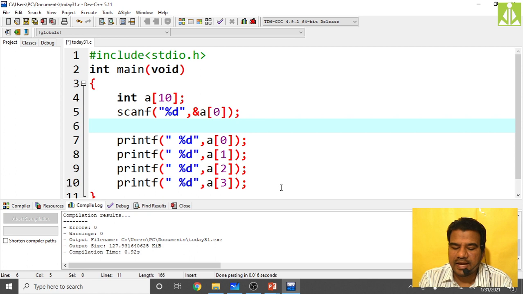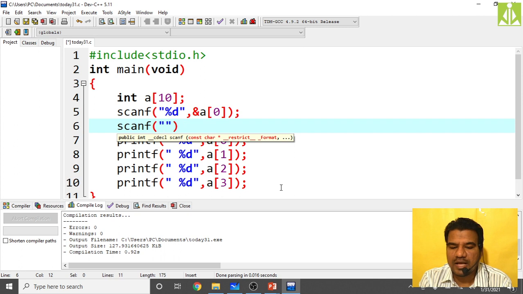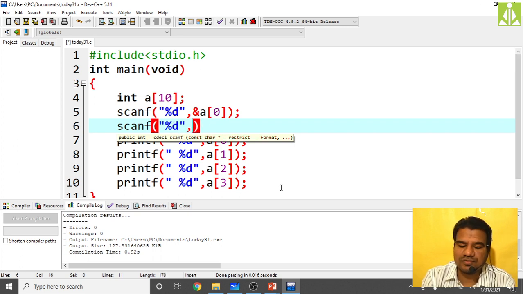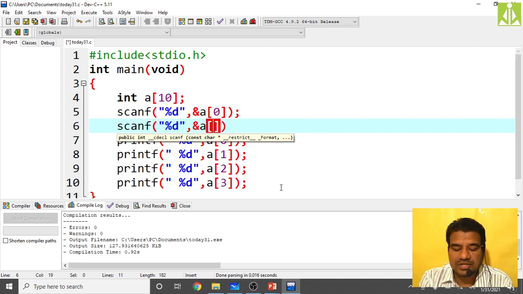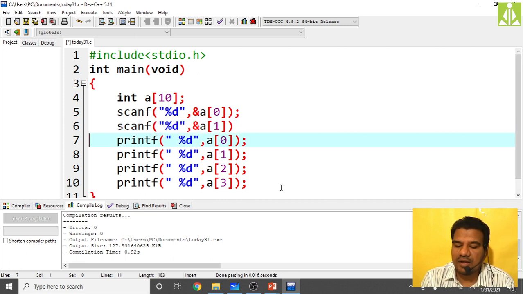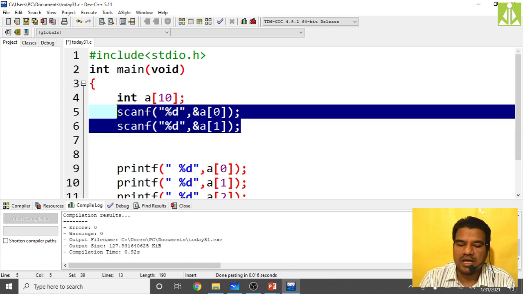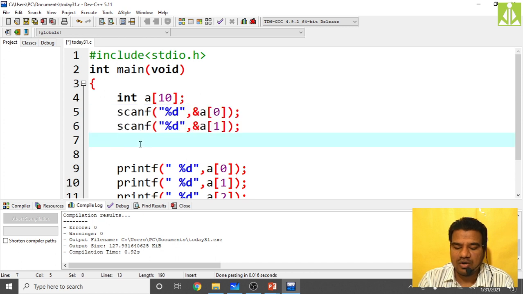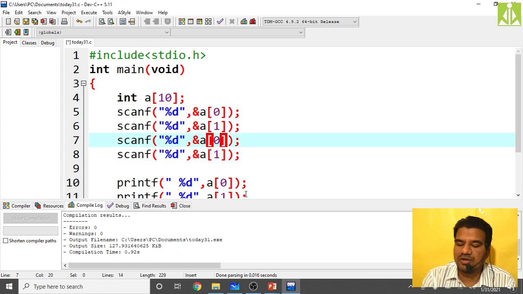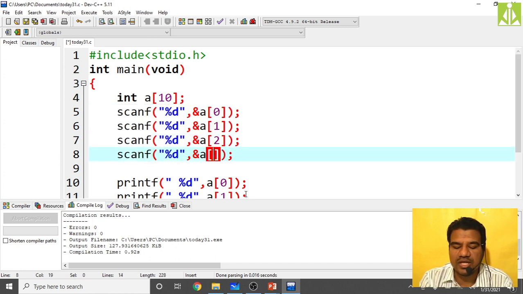Then for the second value, again scanf percentile d and percent a of 1. Likewise the same work I'm repeating again and again over here. Like this, second value I'm reading, third value you read, fourth value you read. I'm simply copying and pasting over here. Again and again you have to repeat the same work just by changing the index.